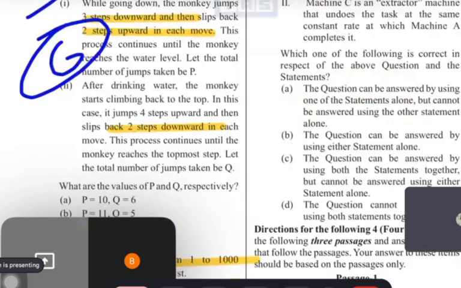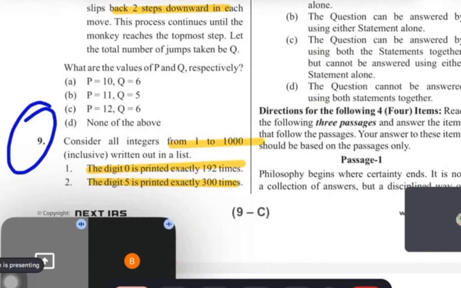Now tell, guys, how much time you will take to solve this question. Tell honestly, without solving. They have given the numbers from 1 to 1000. Now you have to check how many times 0 will appear, how many times 1 will appear, how many times 5 will appear, how many times 2 will appear, and then total the count. If you do this manually, the method you generally follow is not entertained here. Tell me, how will you solve this question?